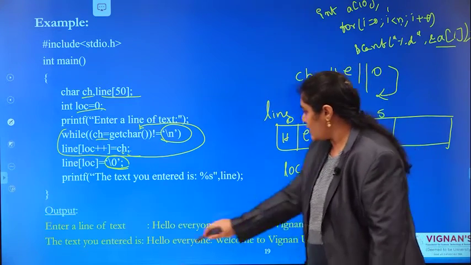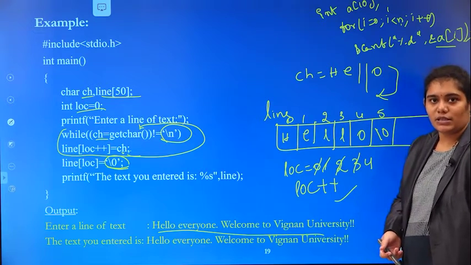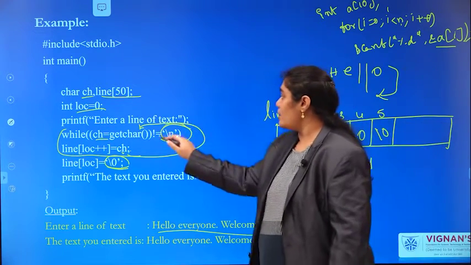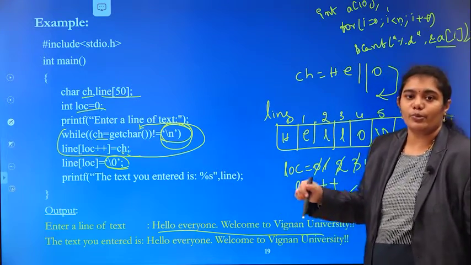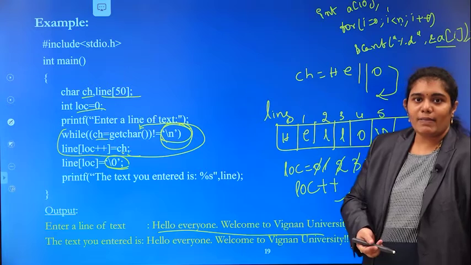See the output. Same thing here also. Hello everyone. Welcome to Vignan University. Until a new line, you can read your input and the same output you are displaying. This is about getChar.